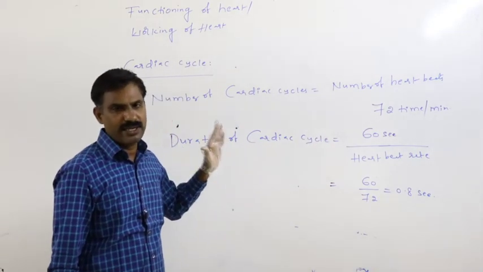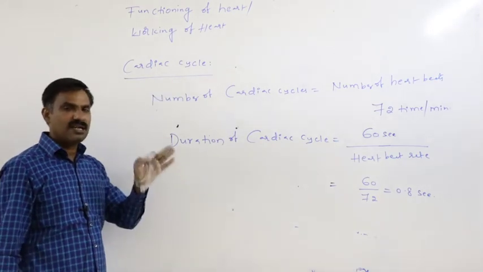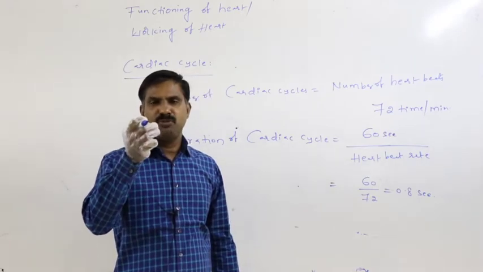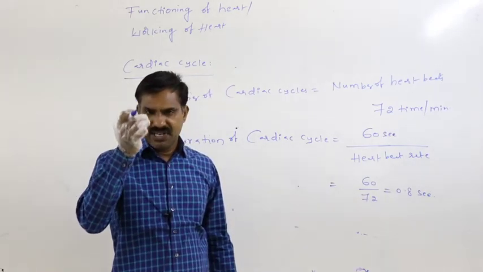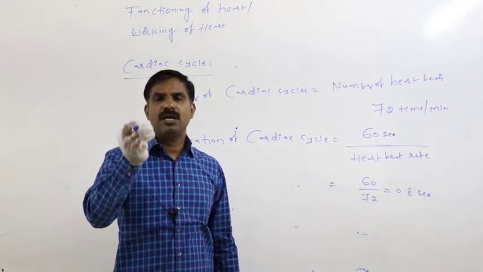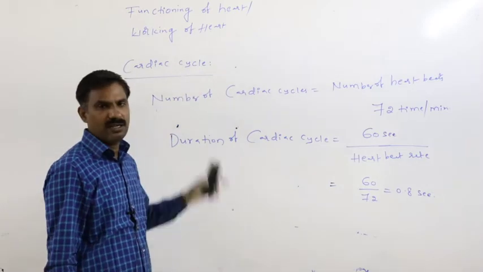Once again I repeat, what is the cardiac cycle? The events which occur in a sequence in one heartbeat, all such events together constitute the cardiac cycle.